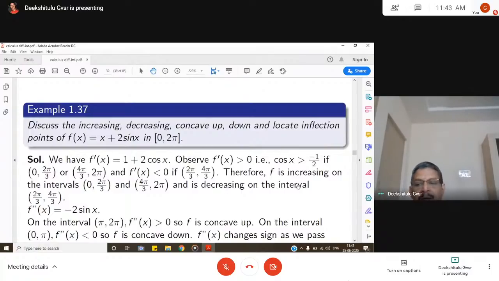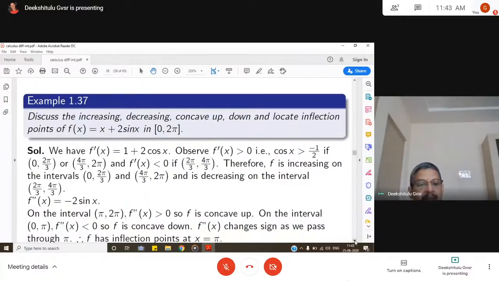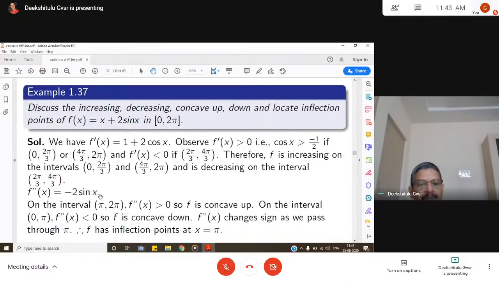On the other hand, if x is in the interval 0 to pi, you know all silver teacups, we have learned that, right? In the first and second quadrants, sin x is positive. First and second quadrants means x is between 0 and pi. Whenever x is between 0 and pi, sin x is positive. So f double dash x becomes minus 2 into a positive quantity, that is a negative value. So f double dash x is less than 0, so it is concave down. And f double dash x changes sign as we pass through pi.